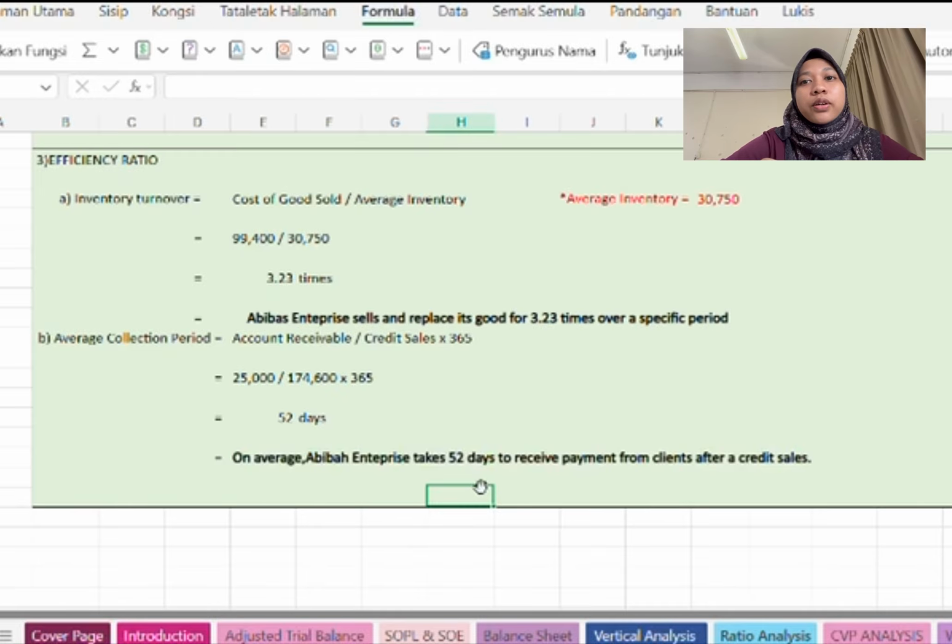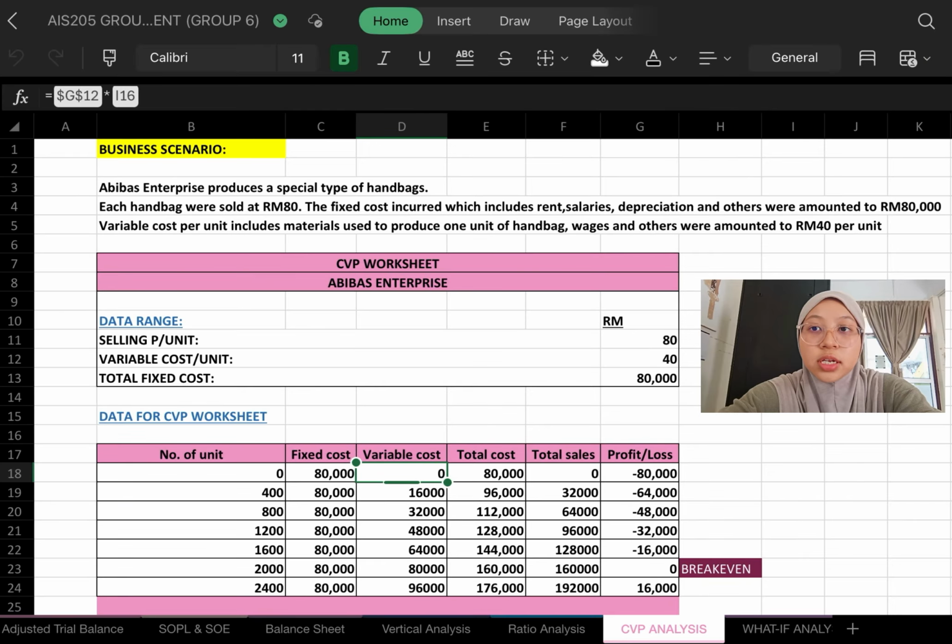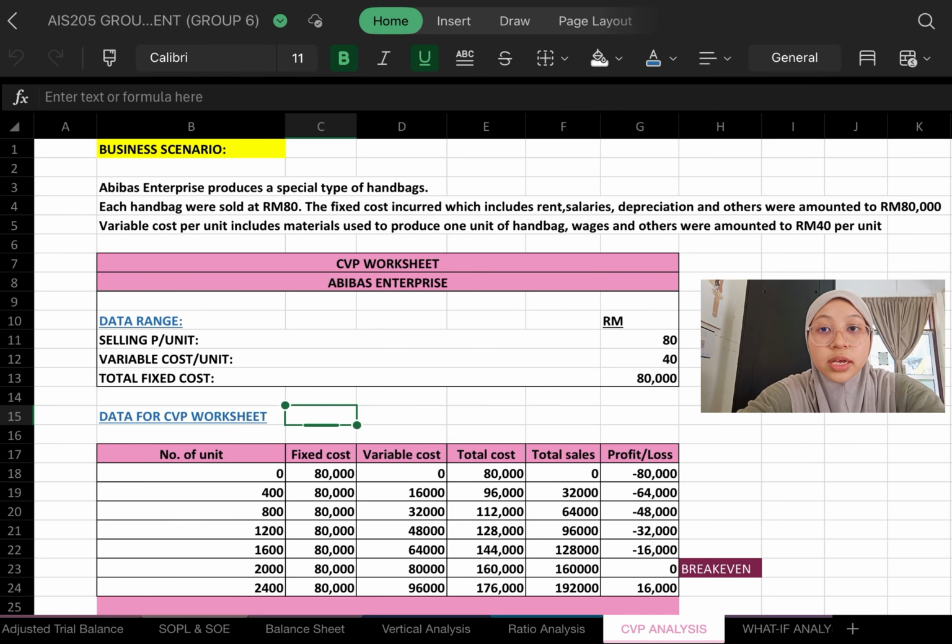Okay. The following data relates to the cost of Universal Enterprise, which is selling price is 18 ringgit per unit, variable cost is 40 ringgit per unit, and the total fixed cost is 18,000. Number of units is increased from 0 until 2,400, and the fixed cost of 18,000 is used in every stage of unit. On unit 2,000, we got the BEP. For the remainder, we got profit.